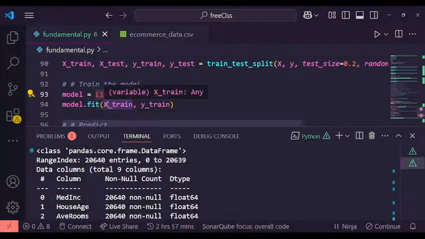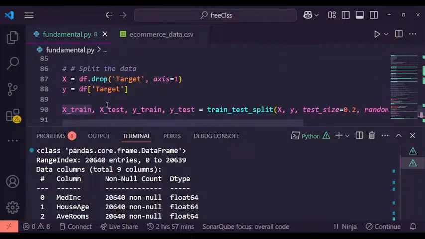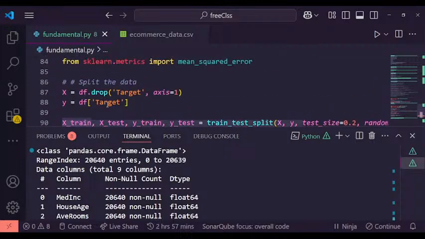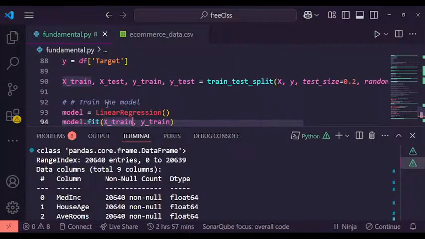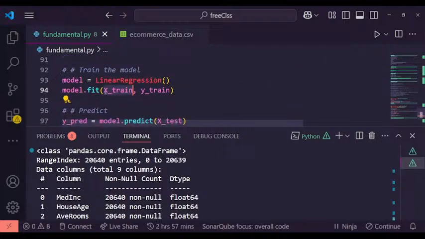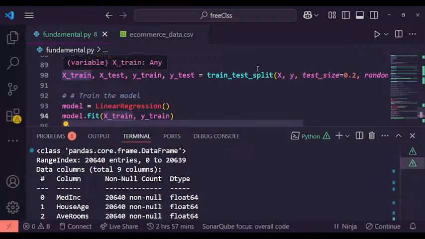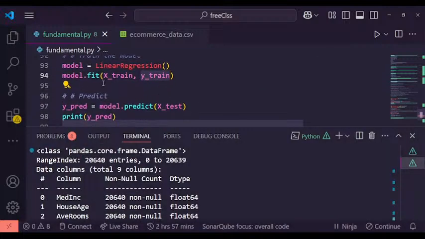We have the x train, remember where we split the data into x and y. Here we fit it: the x train carrying the data from here, and then the y train. That's what we are doing there, and then here we are making the prediction.